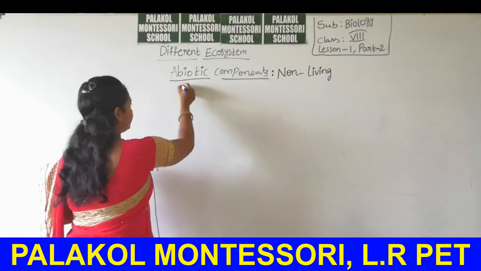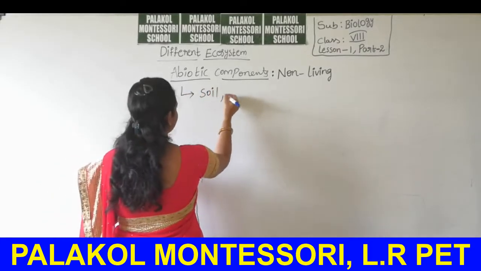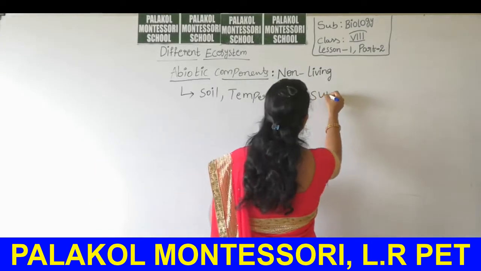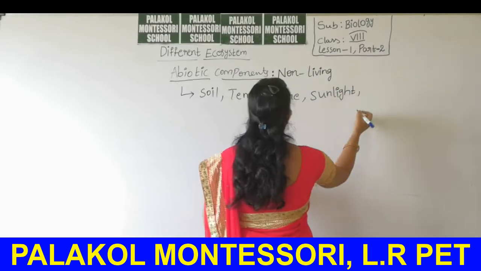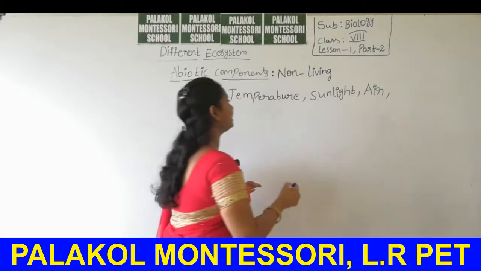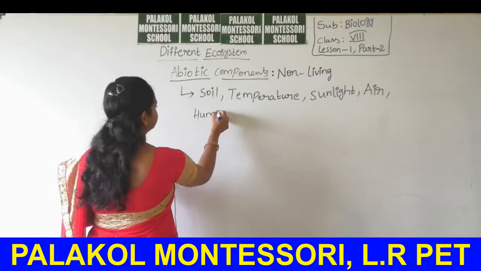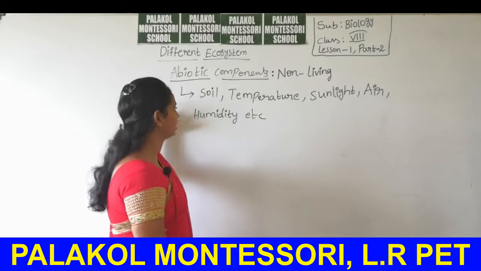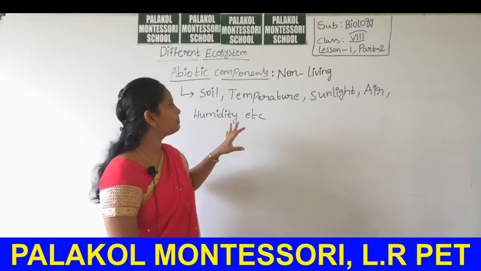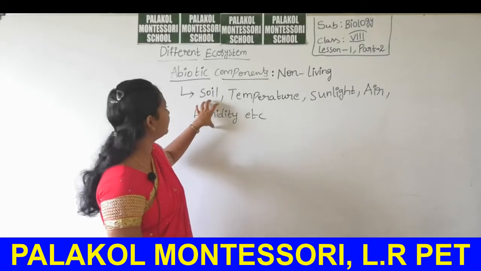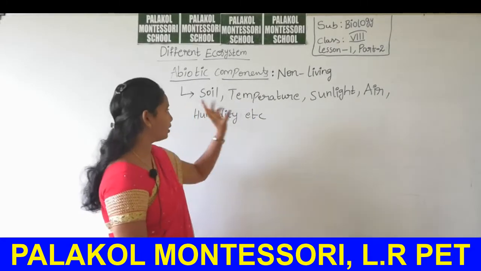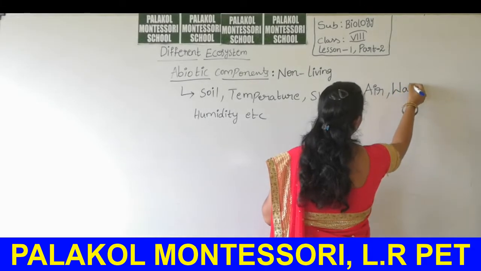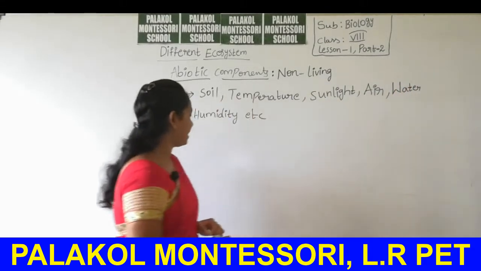Examples for the abiotic components are soil, temperature, sunlight, air, humidity, etc. Abiotic components are different from one ecosystem to another, but the maximum abiotic components included under all the ecosystems are these: soil, temperature, sunlight, air, humidity and water also. These are the abiotic components.